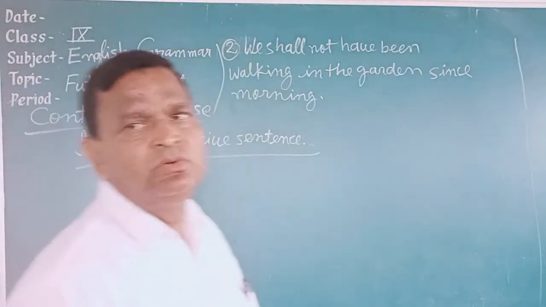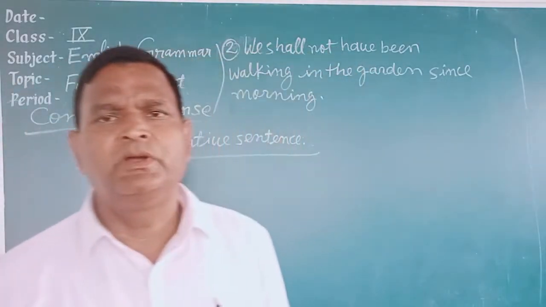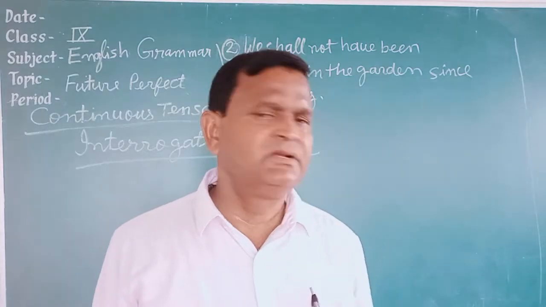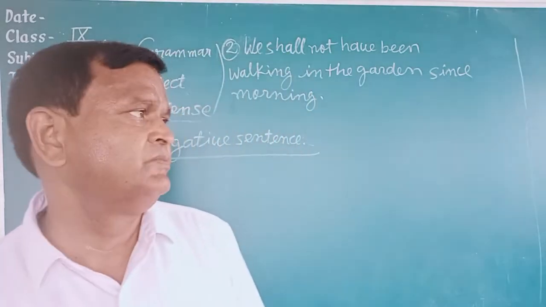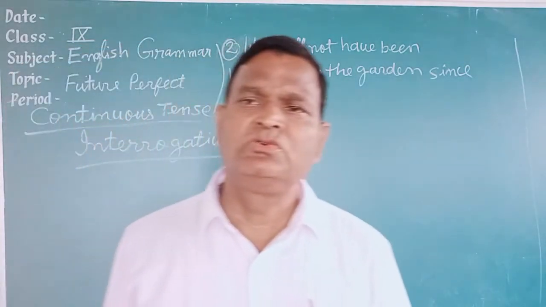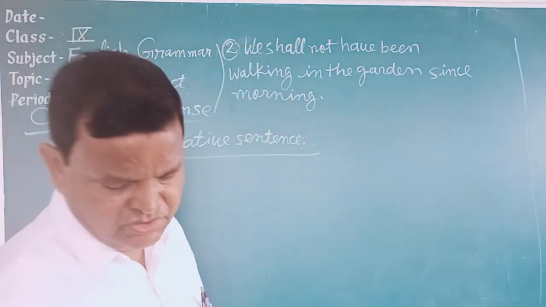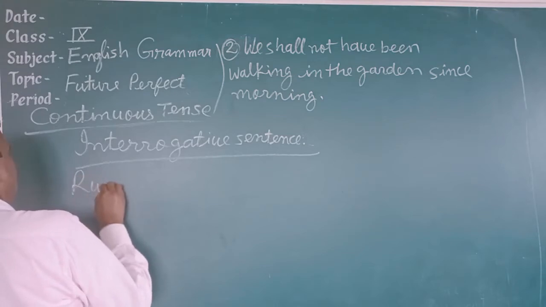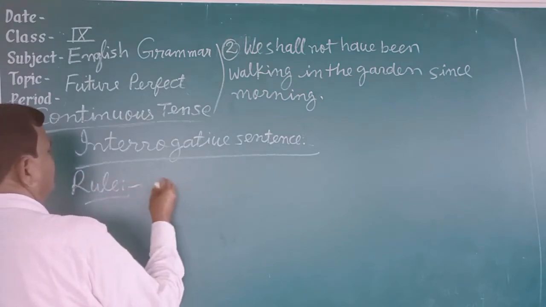Students, I have told you that interrogative sentences are of two types. One starts with a helping verb, another starts with a question word. First, write the rule for when the sentence starts with a helping verb.